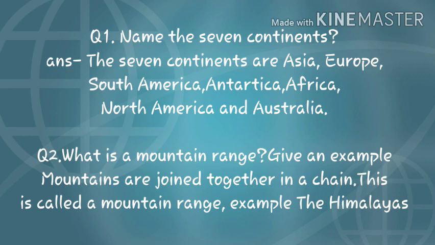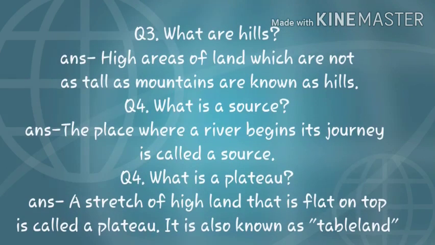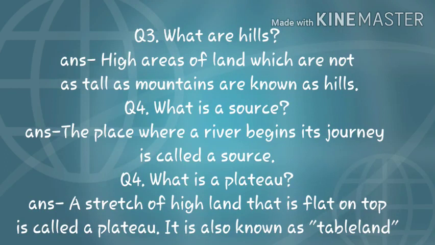What is a mountain range? Give an example. Mountains are joined together in a chain. This is called a mountain range. Examples: the Himalayas. Next, what are hills? High areas of land which are not as tall as mountains are known as hills.